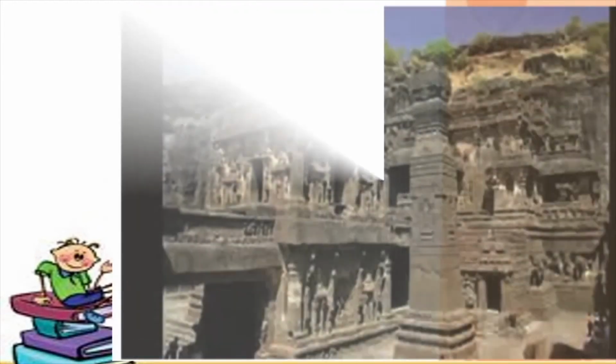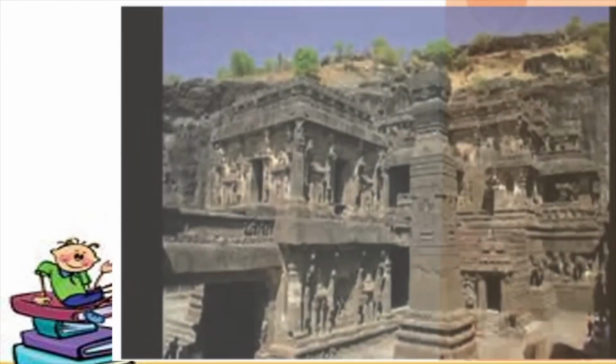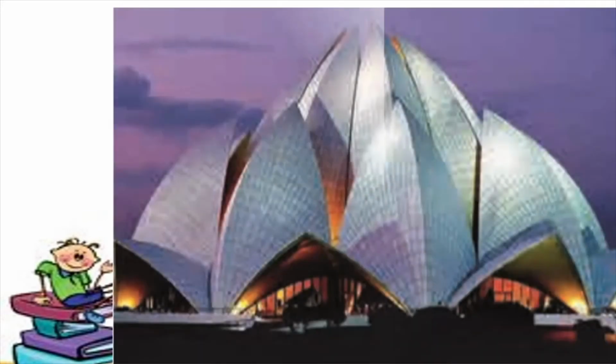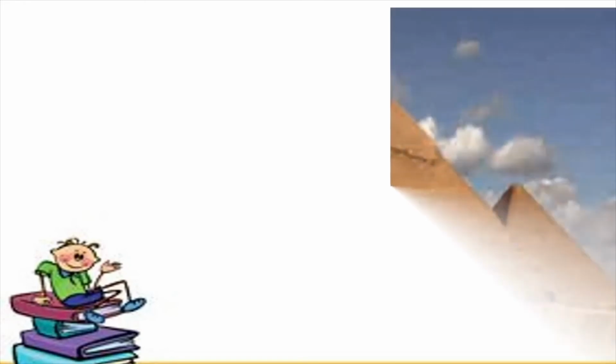Moving on, see, these are the caves, Ajanta and the Ellora caves. Now these are man-made. Okay, a World Heritage Site again. Look at this. This is the harbour in Sydney. Okay, this is also a World Heritage Site, and this is also man-made. It is not natural. All right, this is Sydney. This is a monument near the Sydney Harbour, a building near the Sydney Harbour. So children, these are all World Heritage Sites.